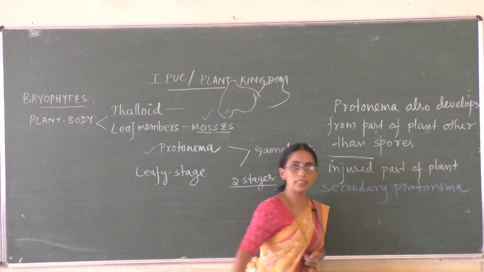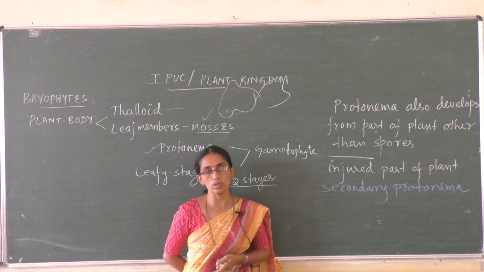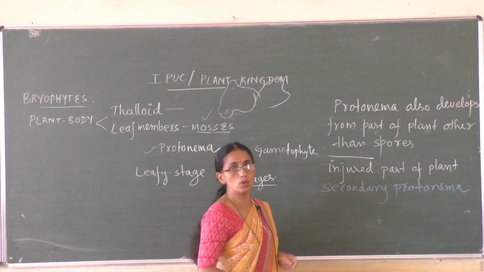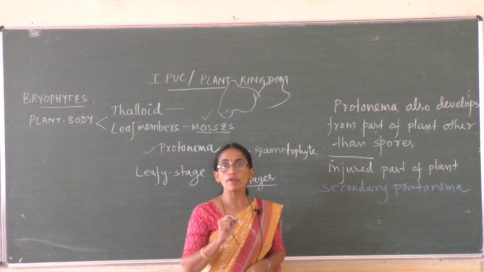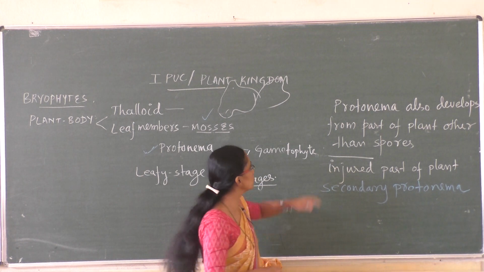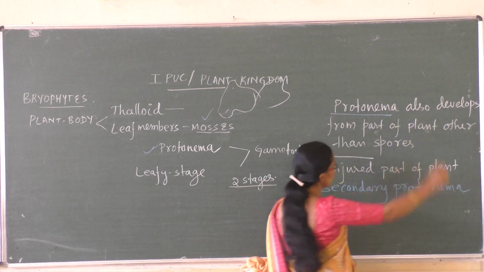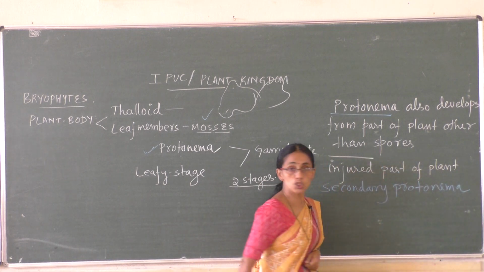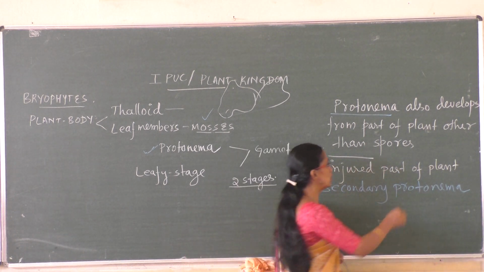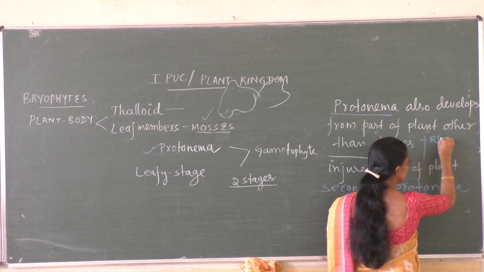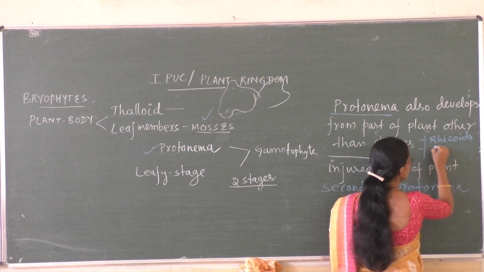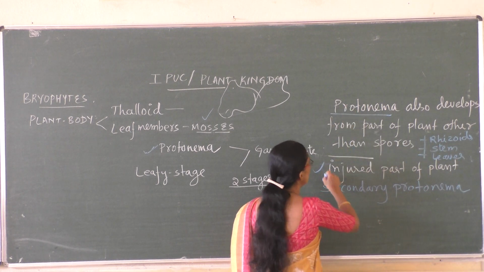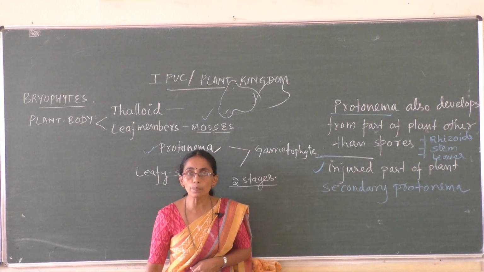Now, gametophyte in the first case is produced from the protonema, which in turn is produced from the spores. Now, in another case, protonema is also produced from a part of the plant other than spores, not from spores. It may be produced from the roots, that is from the rhizoids, stem or leaves. Or in a few cases, protonema is also formed from the injured part of the plant.